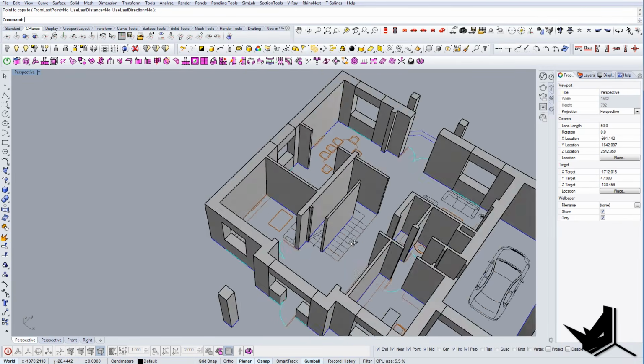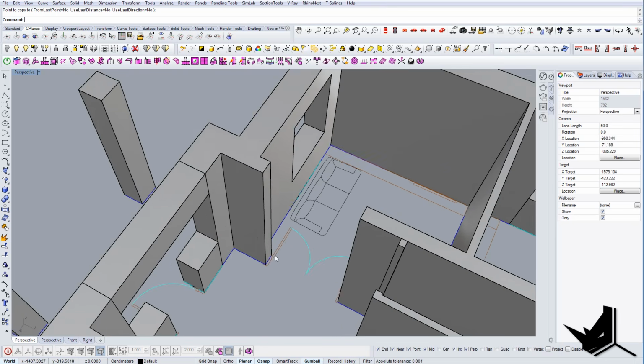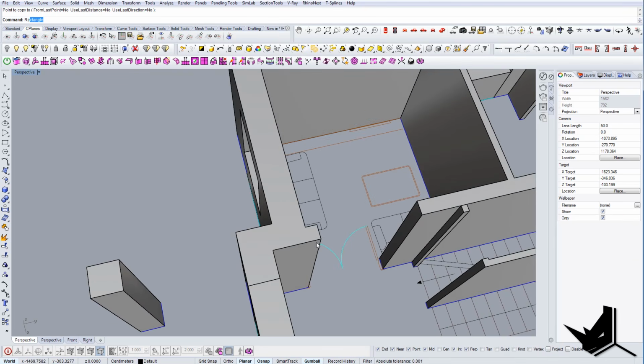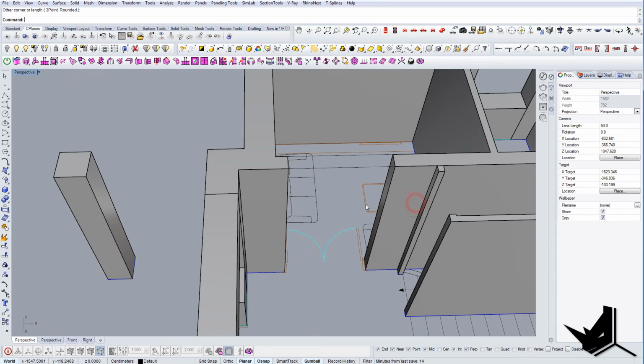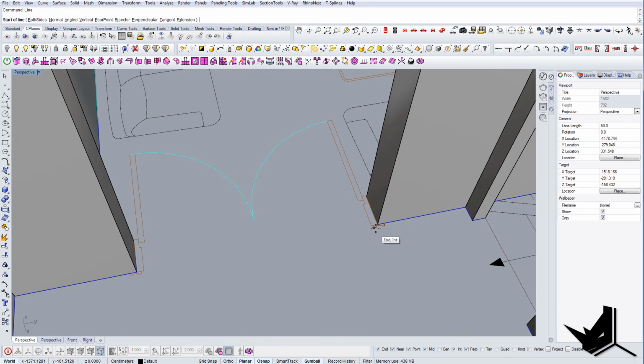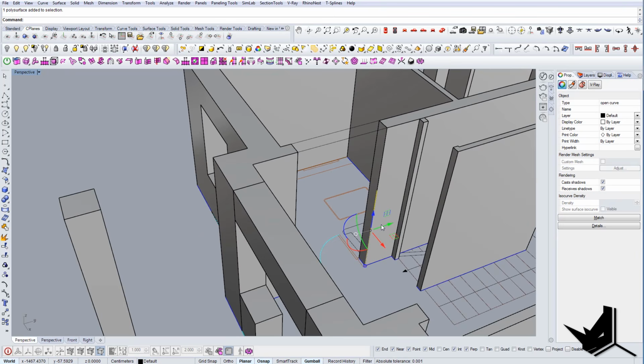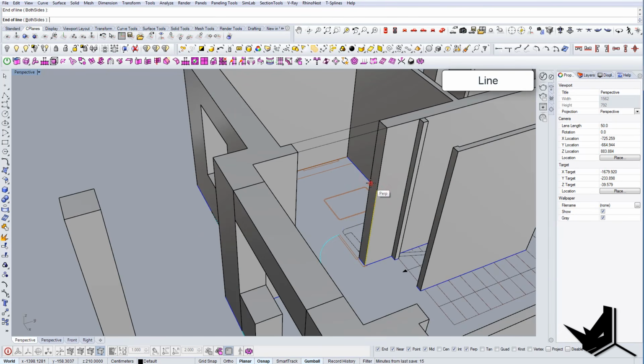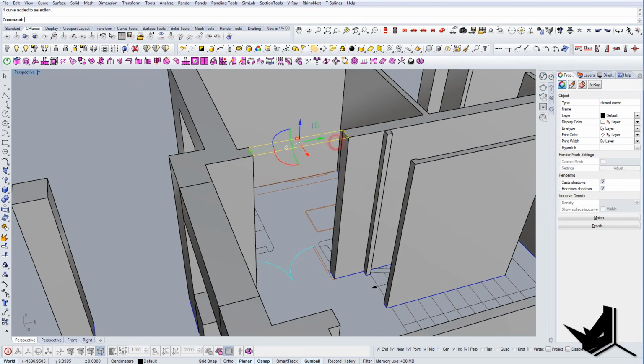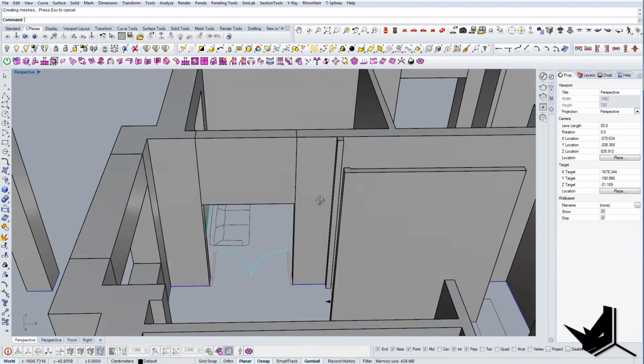Okay, so now what we can do, we can actually use the same principle for the interior walls. So let's assume that the doors are 2 meters and 10 centimeters, so 210, and this would be basically my doors. So I'm gonna lower this down like so.